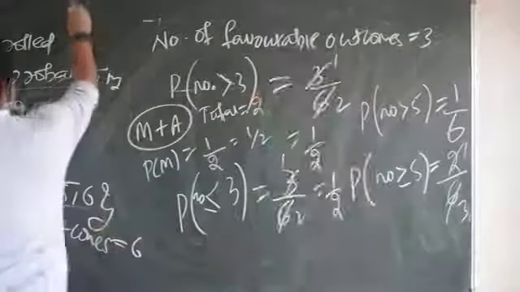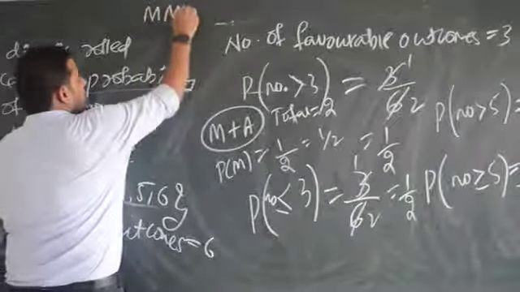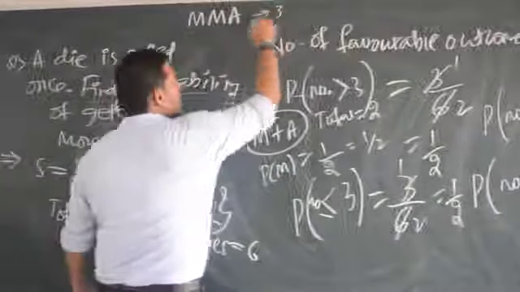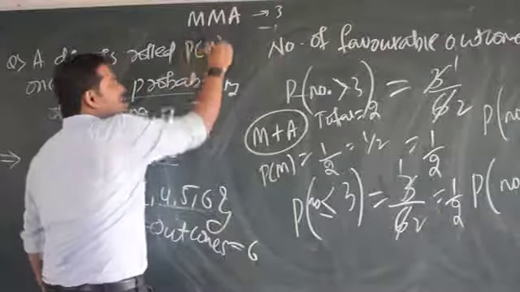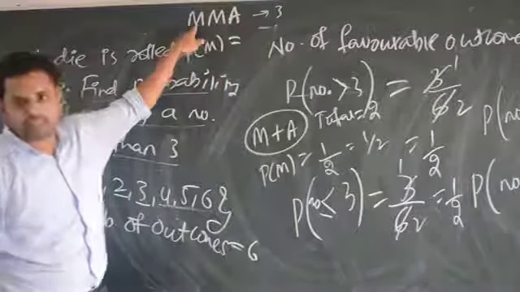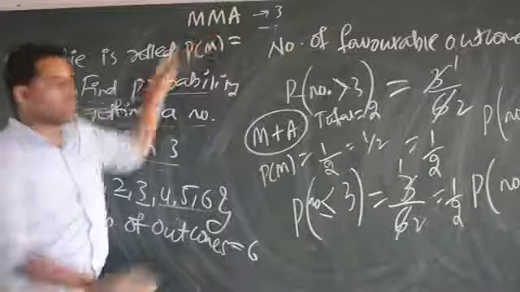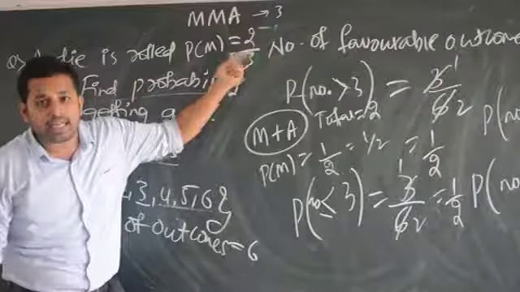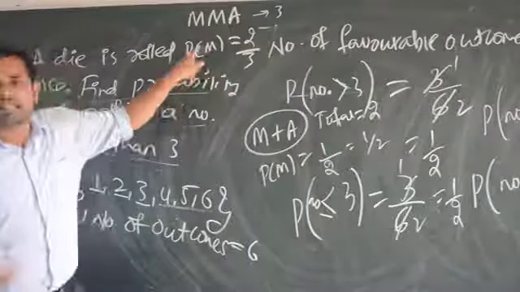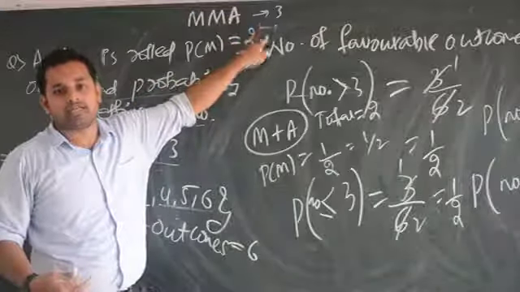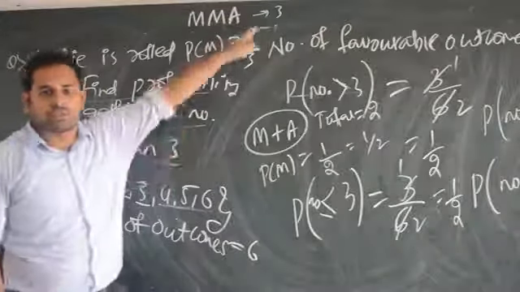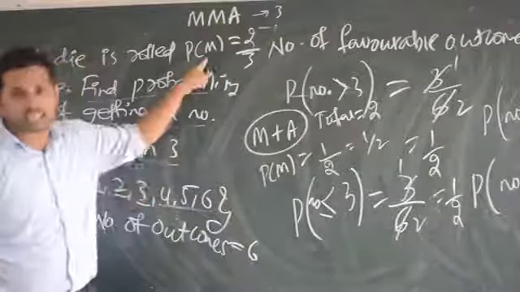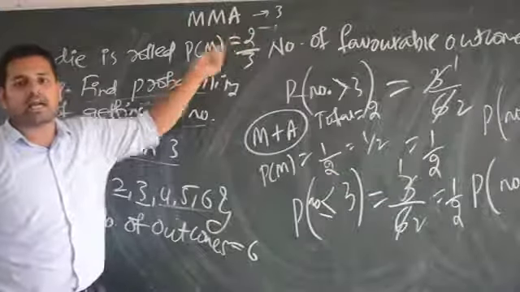Let me give you one more example here. I have one mango, another mango, one apple. What are the total number of outcomes? 3. Now what is the probability of getting a mango? When I pick, I may get this mango also, this mango also. 2 chances are there now. So that's why 2 divided by 3. Total number of outcomes should come in the denominator. My favorite, that is probability of getting mango, should come in the numerator. So that is 2 chances. 2 chances of getting a mango out of 3. What is the meaning of this? 2 chances of getting a mango among 3 chances.